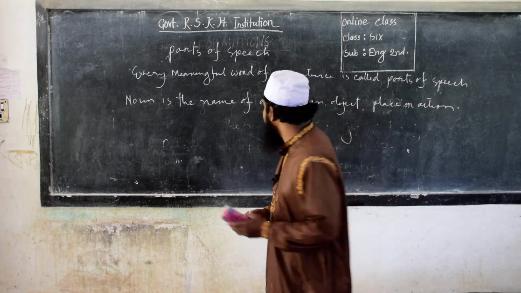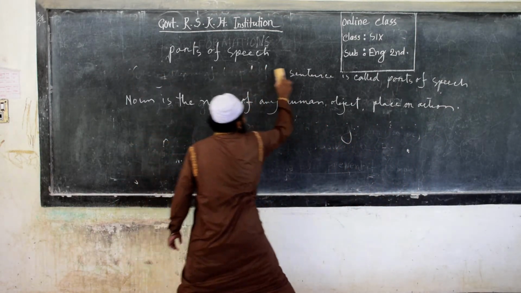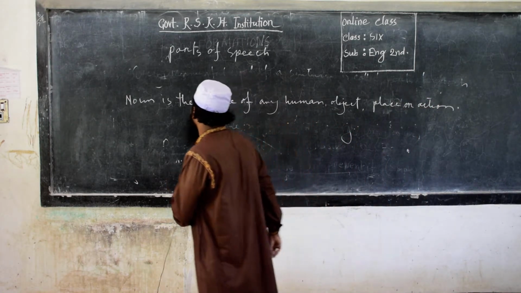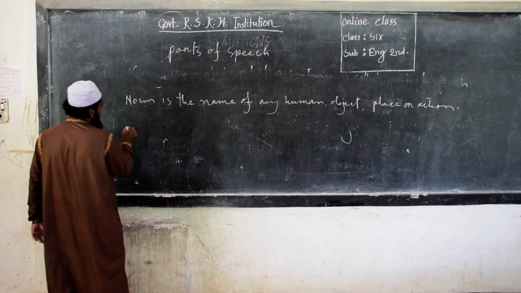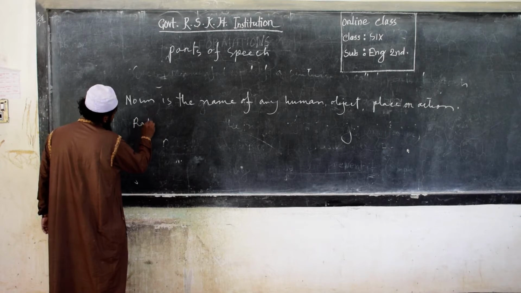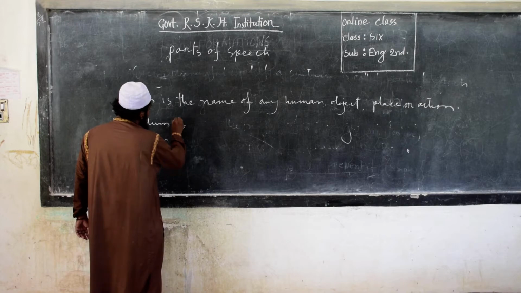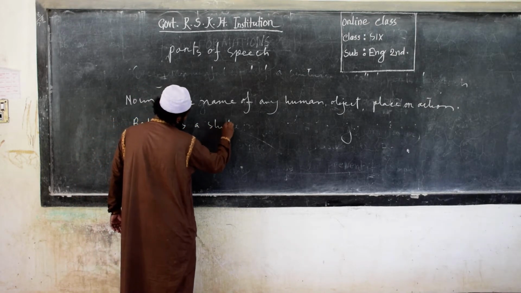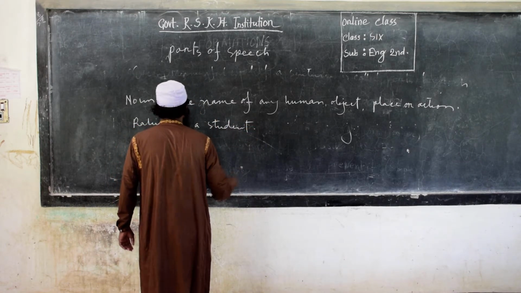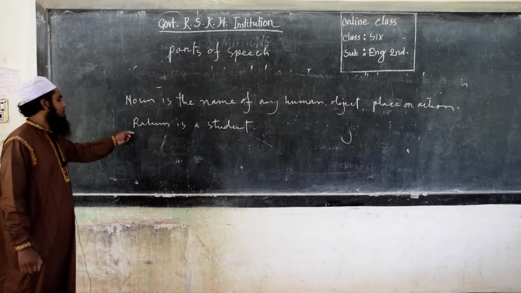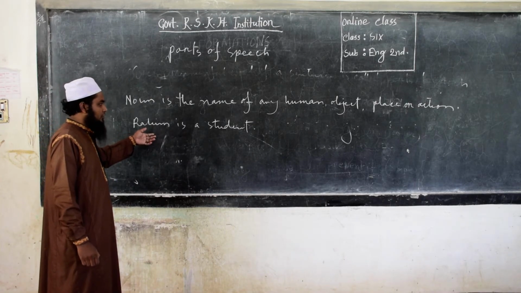For example, I will write a sentence. Rohim is a student. Here, Rohim is the name of a person or human.